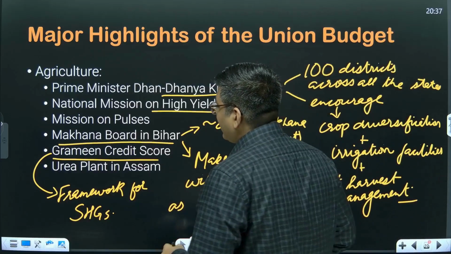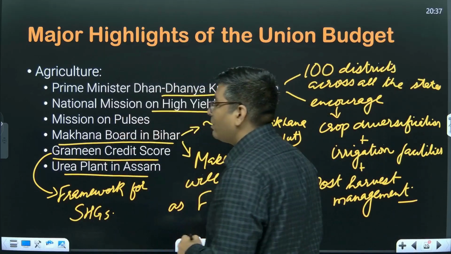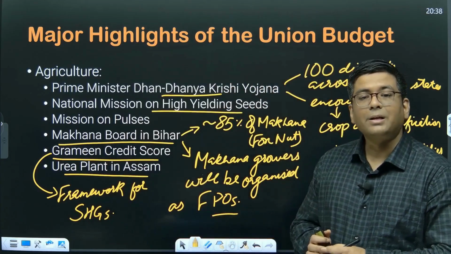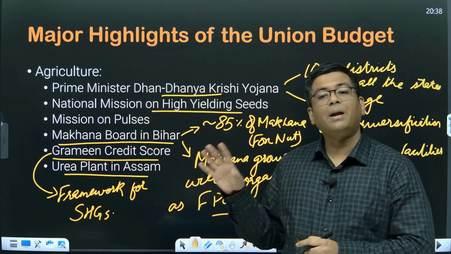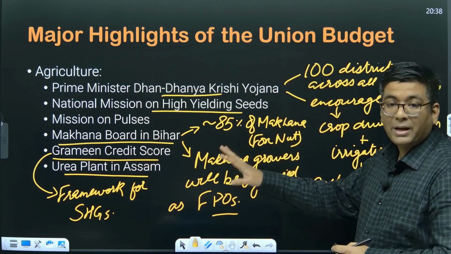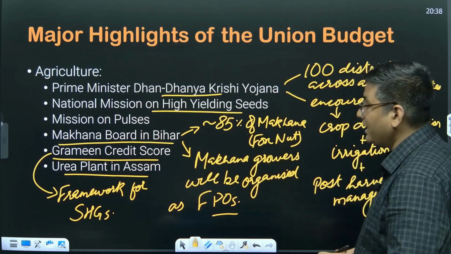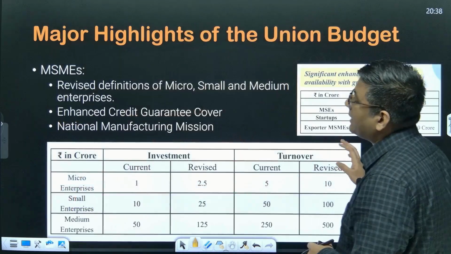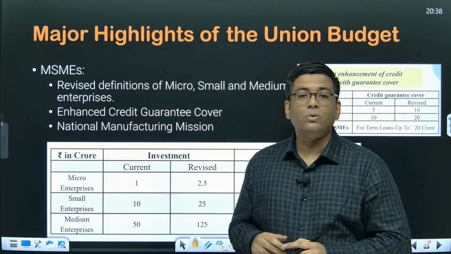Okay, and finally there will be a new urea plant that will be set up in Namrup, Assam, which will be the 7th new urea plant since 2019. Okay, so that is the one which will be set up. It has not been commissioned yet. 65% of the plant has been finished. Okay, so that is basically what has been there with respect to agriculture.